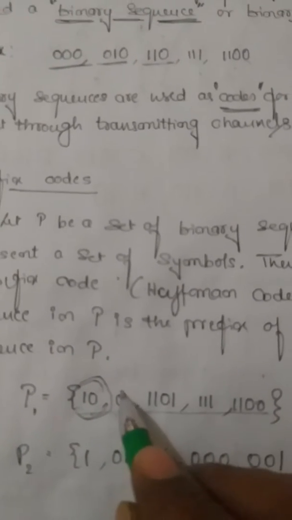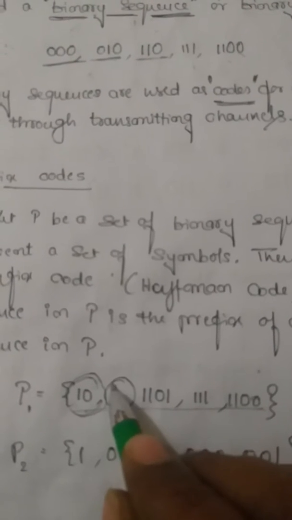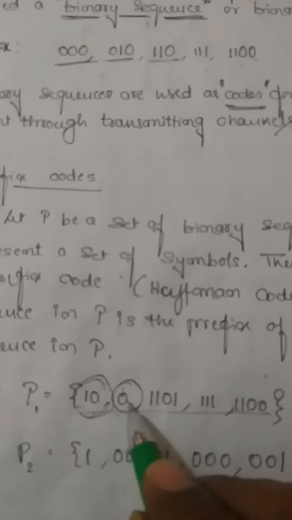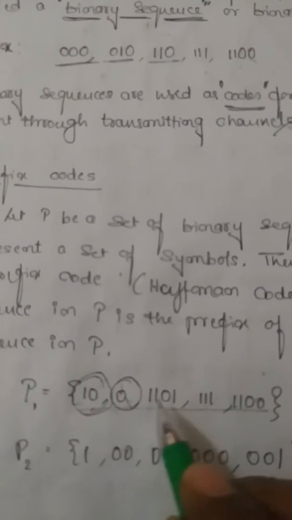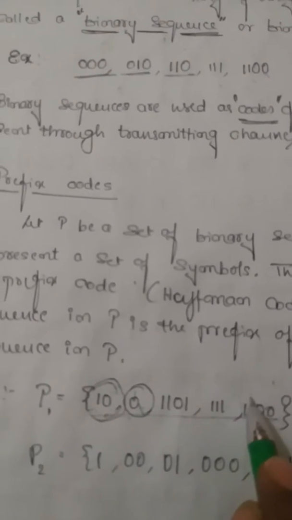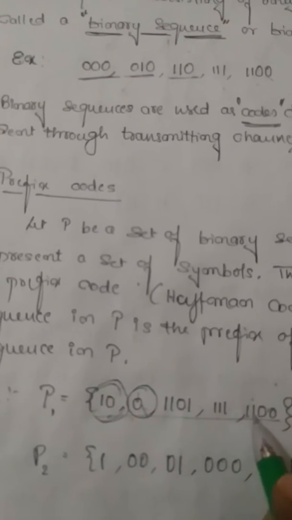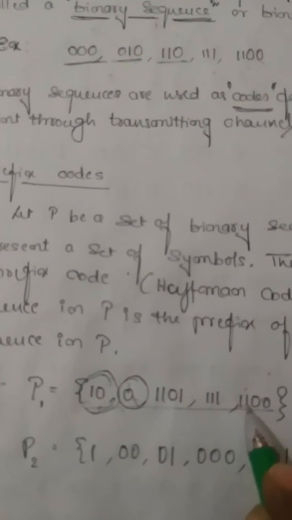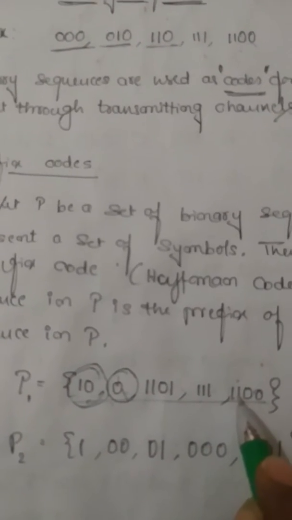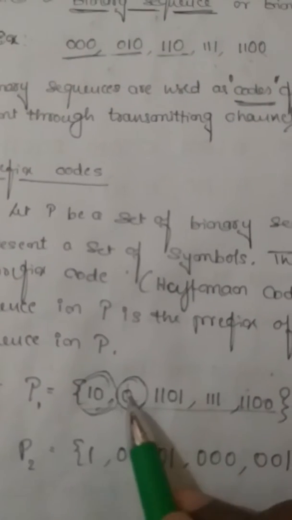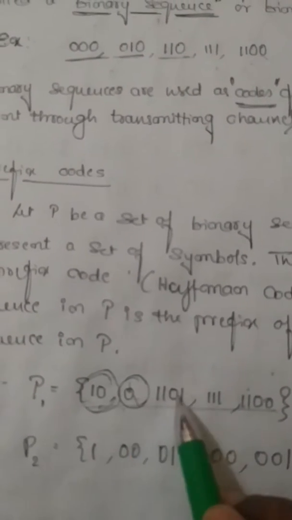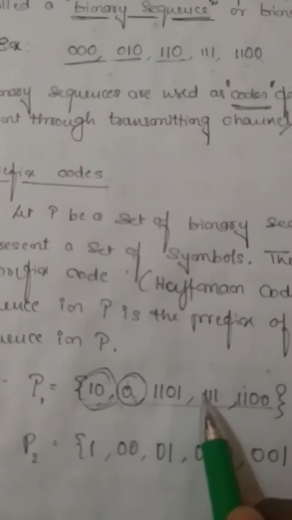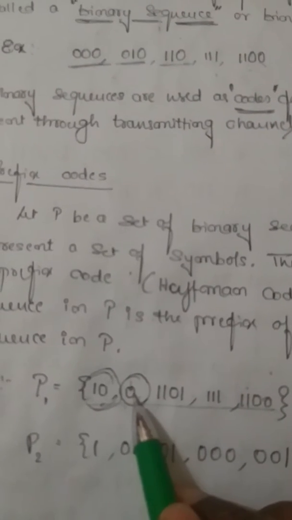Likewise, if you take 0, this is not the prefix of any other binary sequence in the same set. Take any binary sequence in this set P1, it is not the prefix of any other. In a simple manner, 0 is not the beginning of any other binary sequence, meaning no binary sequence in this set starts with it.